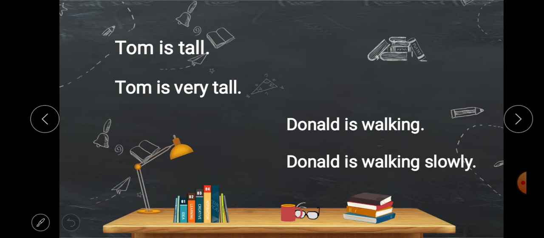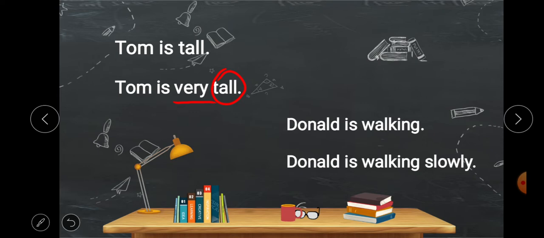Yes, let's see these sentences. Tom is tall. Second is Tom is very tall. So which word we have added in this sentence? This is very. What is the role of this word in this sentence? This word very is describing the word tall, which is adjective. Here the word is describing adjective.